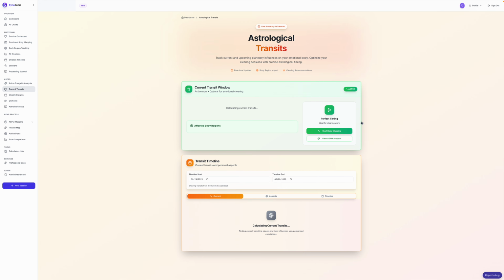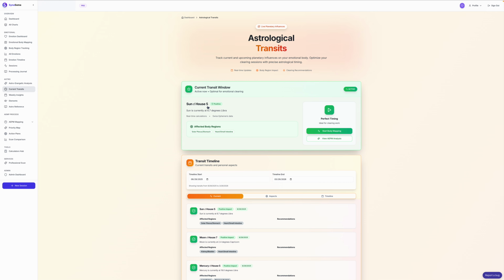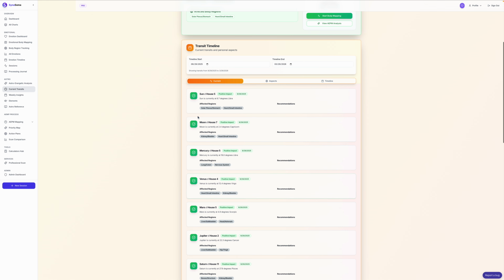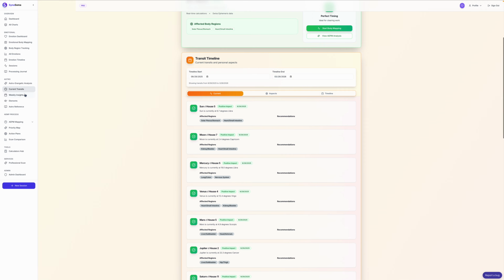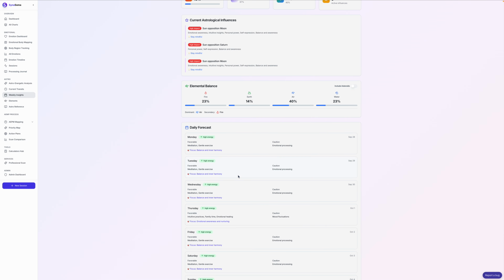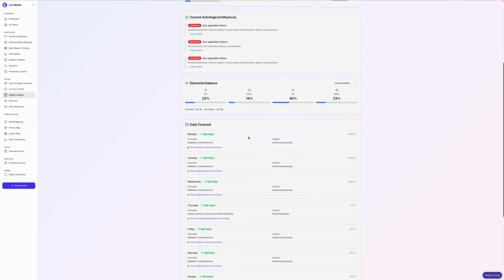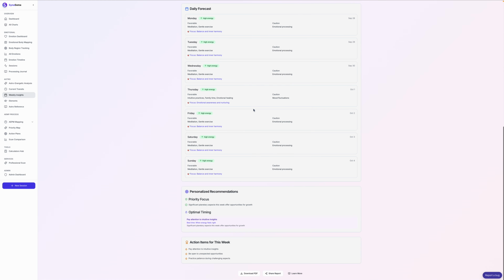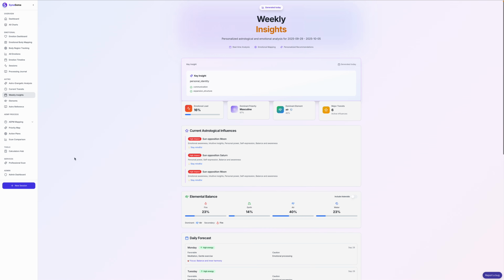Come to current transits. This is actually the current transits for what's going on right now, showing the sun is in the fifth house in Libra. And so you can start to engage here, especially if you're a pro member. The transits are, I believe, for pro only. You can come over to weekly insights as well, another function for pro, and this will map out what's going on for the week and what's occurring above you and the impact it's going to be having on you.